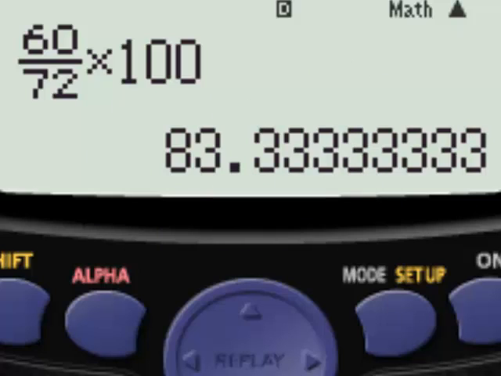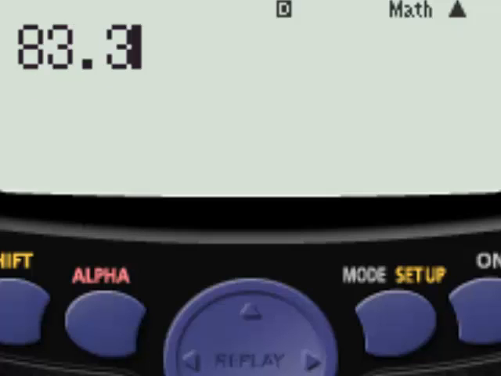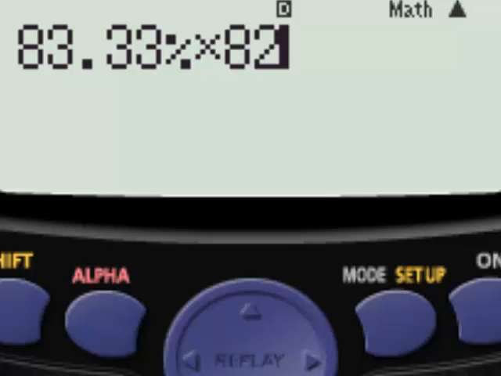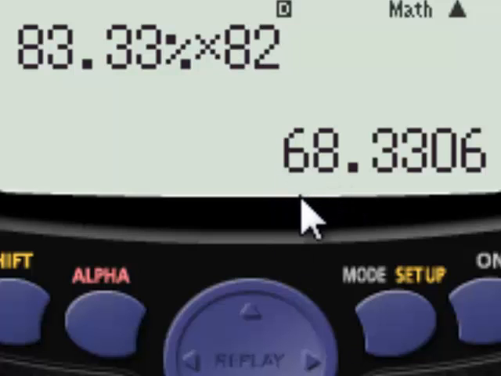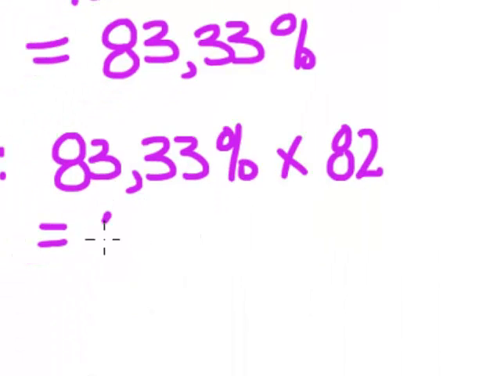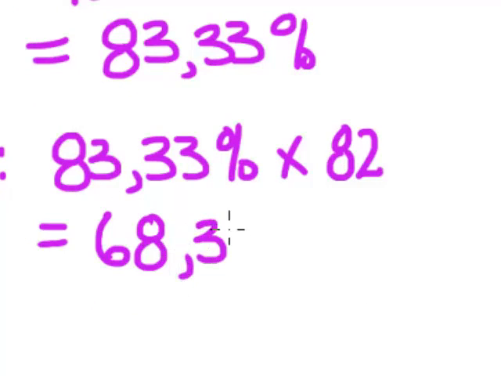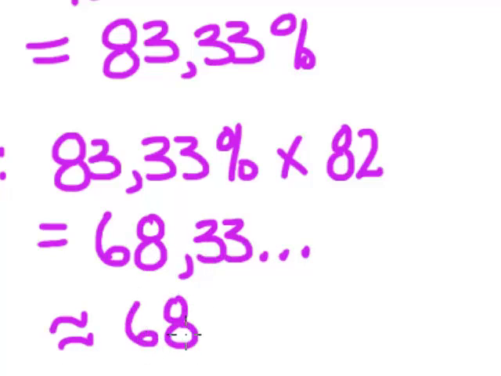So we need 83.33 as a percentage multiplied by 82, which is the number that we've got this year. It gives us 68.33. So this is 68.33 people. Obviously we're going to round this off, and it's closer to 68. So we're going to say 68 grade 11s will take part this year.